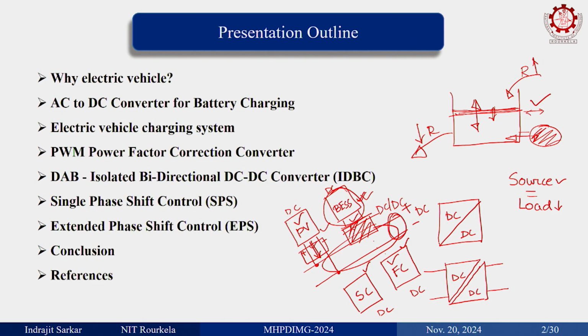We have one fuel cell in our lab, which is 1 kilowatt. If I remember correctly, the output is 33 ampere and the voltage is around 40 volts or so, which makes 1 kilowatt. So, voltage is less, current is quite high. Here also the characteristics are different, so you need another DC-DC converter, right. So, there is a need for DC-DC converters, as you can see in this microgrid itself.